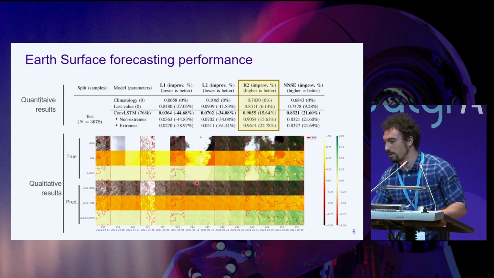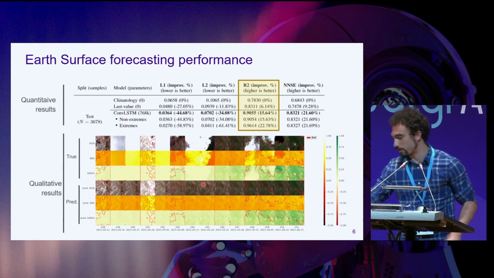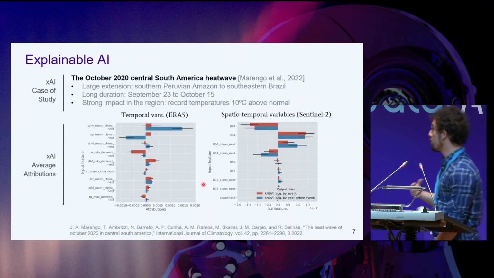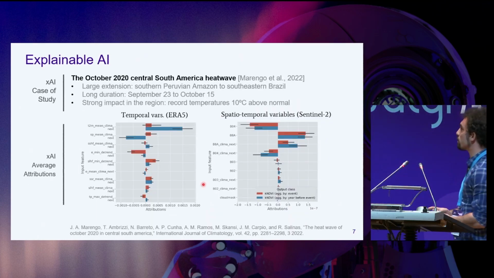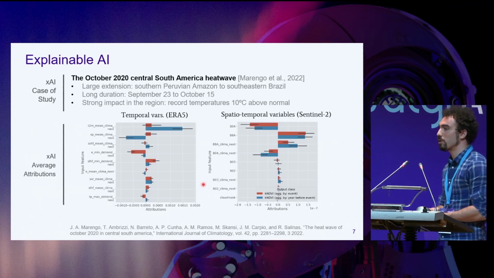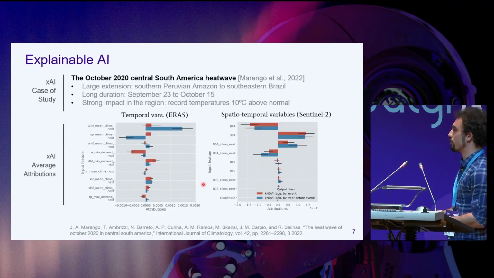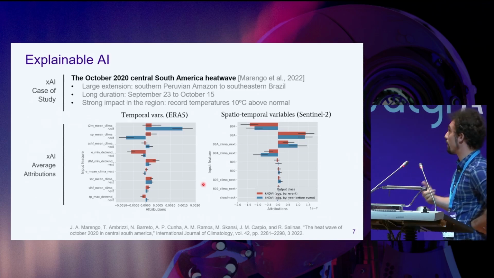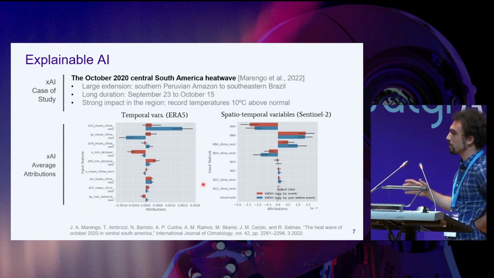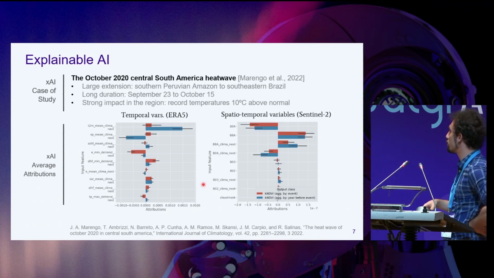One of the main purposes of this project was to be able to predict and analyze the drivers of extreme events. In particular, we focused on the October 2020 Central South America heat wave, which was huge in terms of time duration and in terms of impacts. Record temperatures were recorded, and there was a lot of effect on the vegetation. It was large in extension, covering many South American countries.